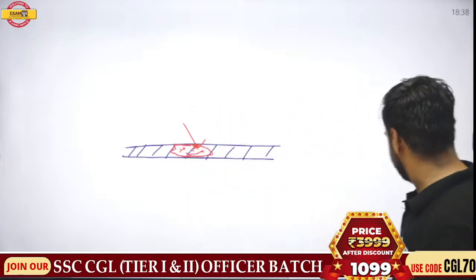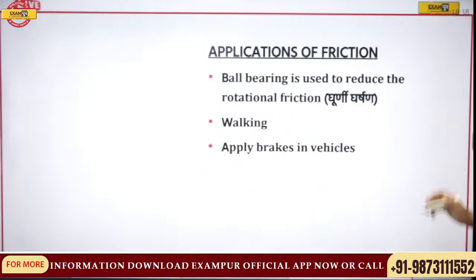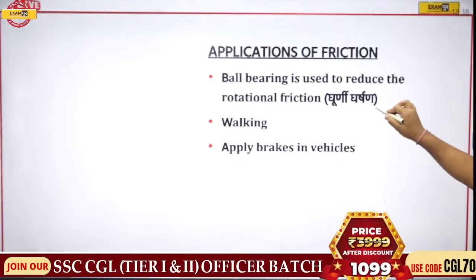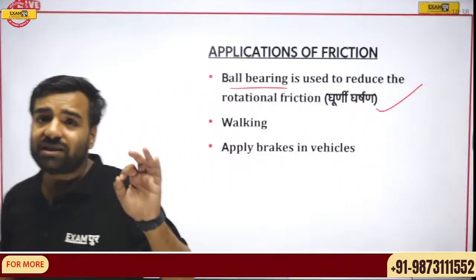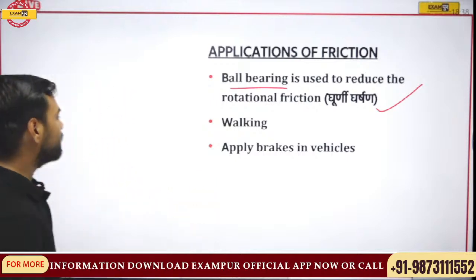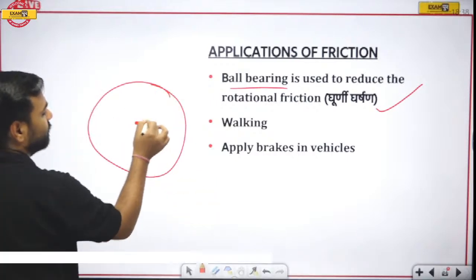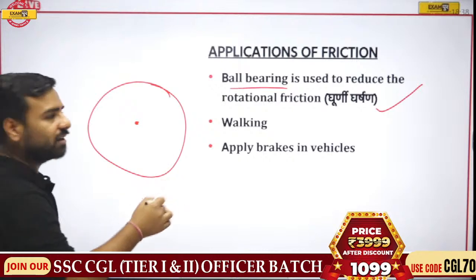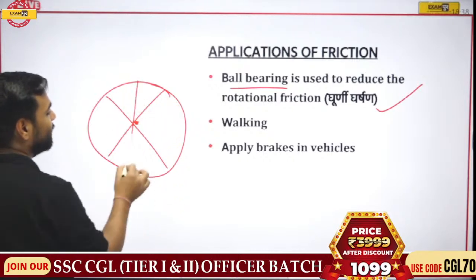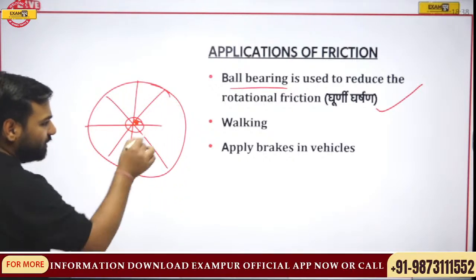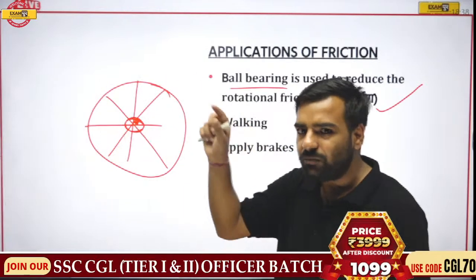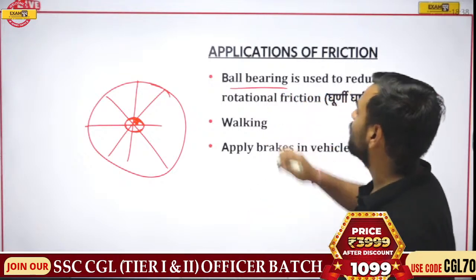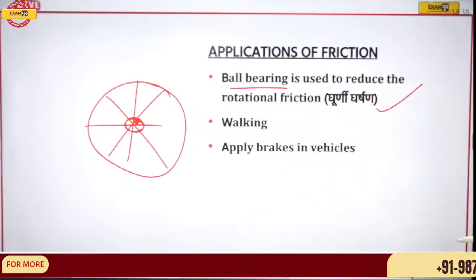Okay, let's get back to our point now. So we'll talk about the application of friction. Ball bearing is actually used to reduce the rotational friction. Now where have we seen this ball bearing? In your cycle, where there are spokes. Now when you open this part, you will get some small balls. So I'm talking about those ball bearings. Ball bearings are used to reduce the frictional force.